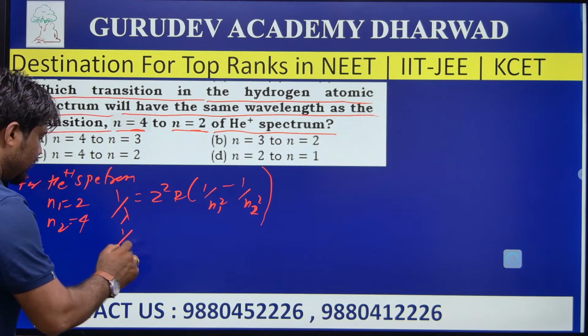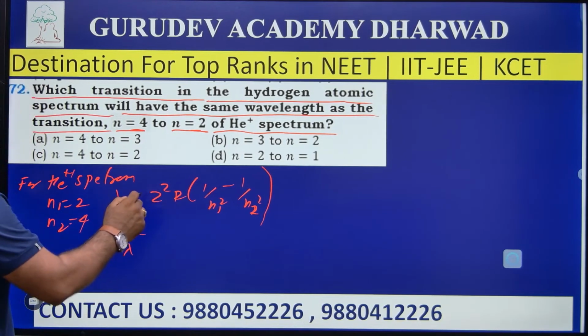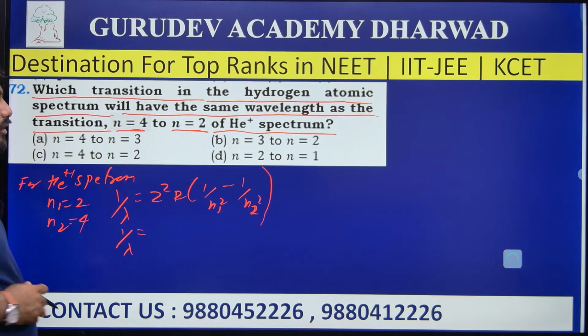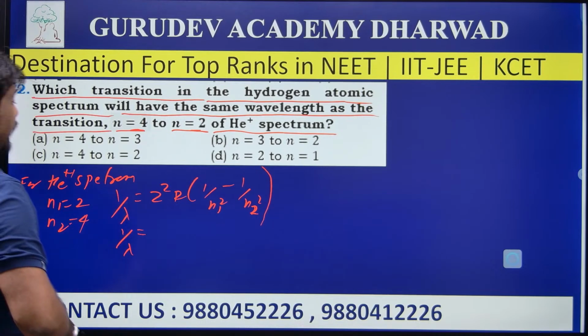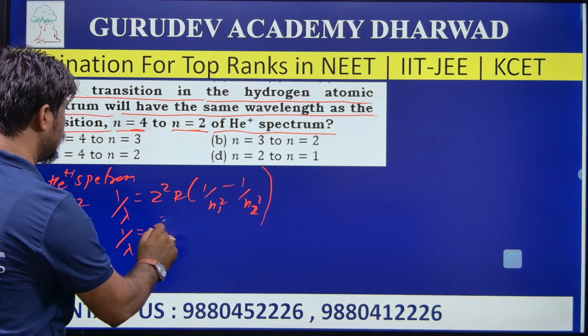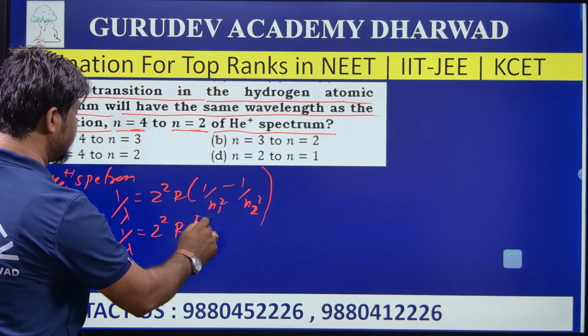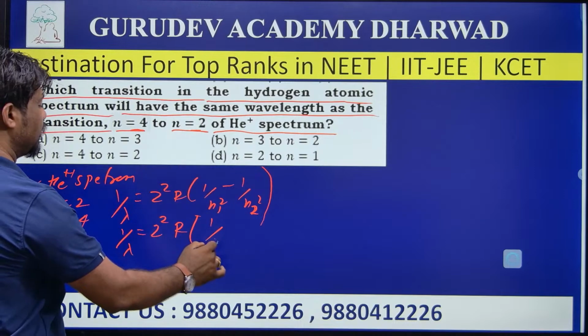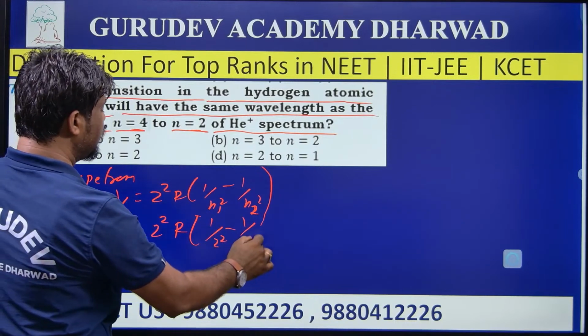Put the values: 1 by lambda is equal to Z square, where Z is the atomic number of helium, that is 2 square, into R. I will keep R as it is, times 1 divided by 2 square minus 1 divided by 4 square.